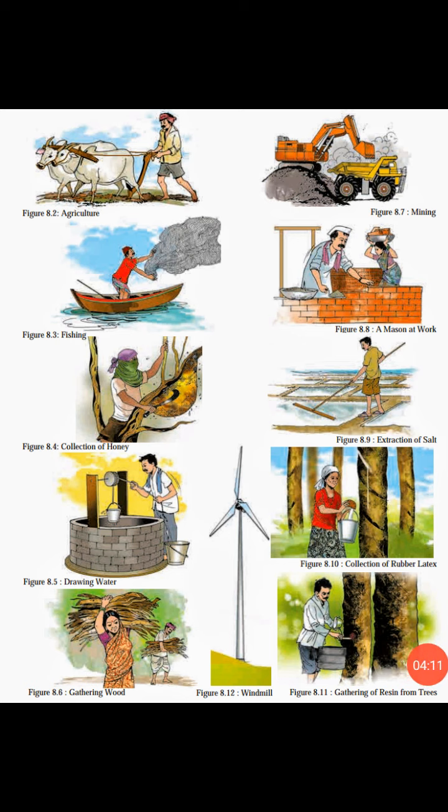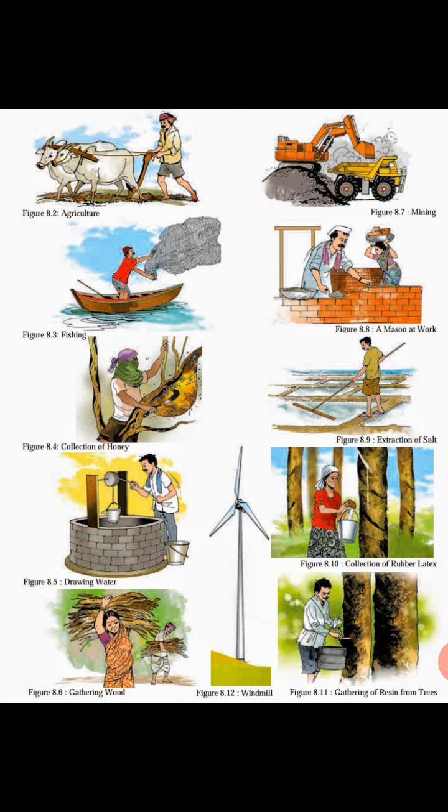Now next is mining. 8.7, you can see, students, mining. Mining means what? You can see in 8.7 that rock is being loaded into a truck from the mining area, right? We have seen earlier that rock is a mixture of minerals. So from rocks we get many types of minerals.